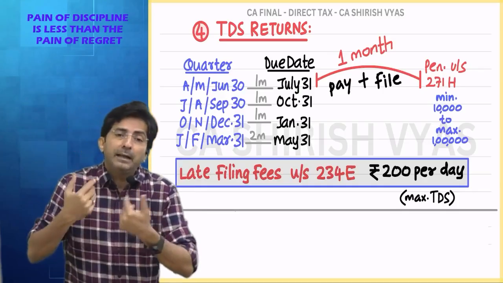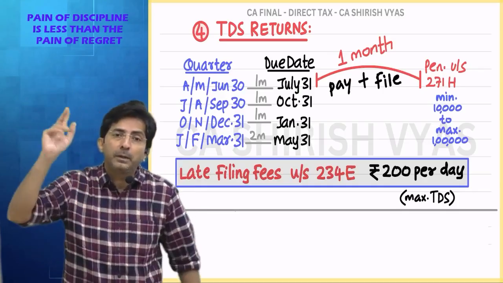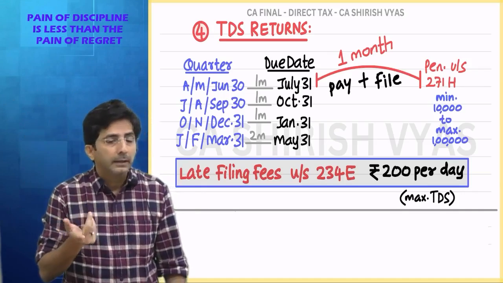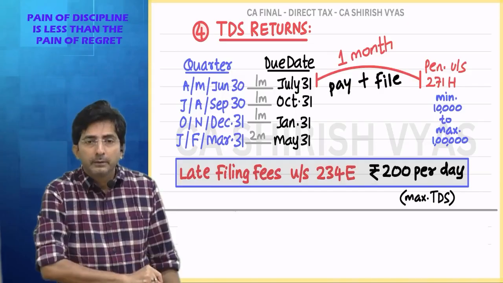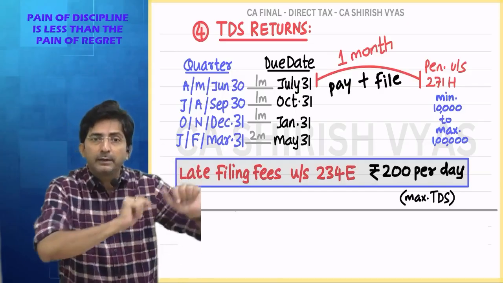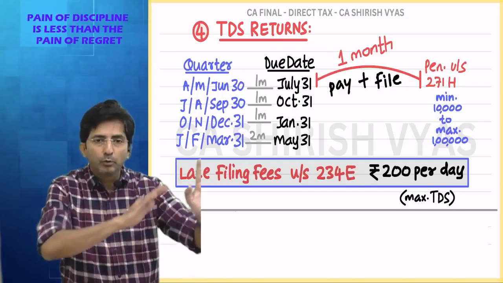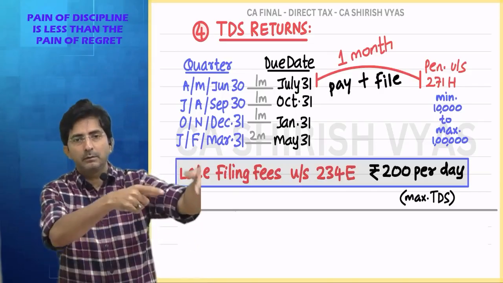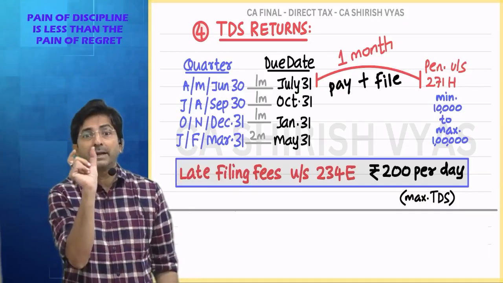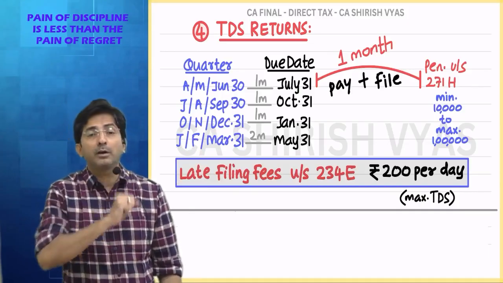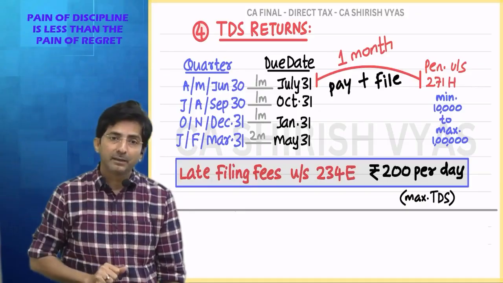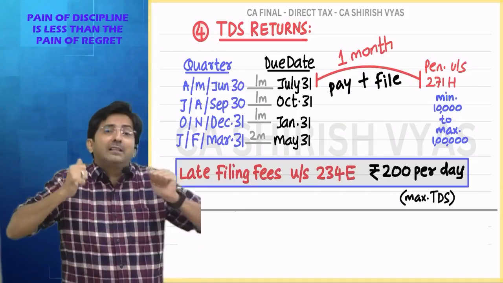Imagine if I delay in filing the return, what will be the government's impression? That there is no TDS, and it will trouble you. Imagine in the meantime you have to file your returns. So while filing the return, what will you expect? You will expect a credit of TDS, but you will not get the credit because in the government's record it is not reflected. Why not reflected? Because I haven't filed the return.